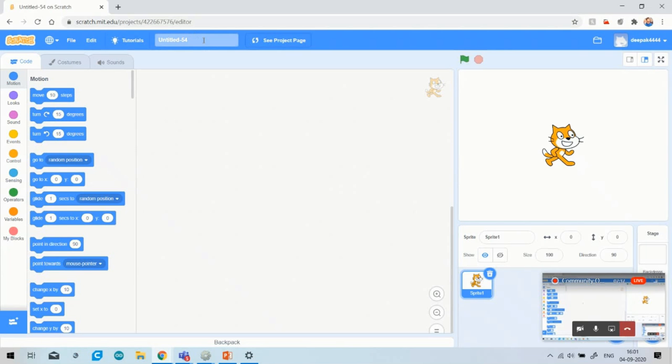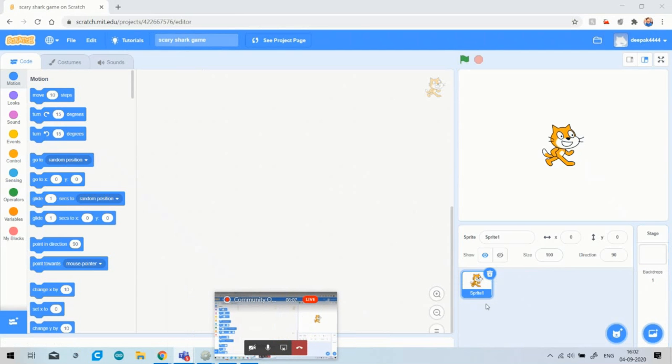Okay, so first of all, students, I request that you sign in to your account and log in with your credentials. After this, just make your own game, any game which you are making. I am making the scary shark game. You can see that I am making a scary shark game. For this I am taking three characters: one is a shark and the other two are fish.